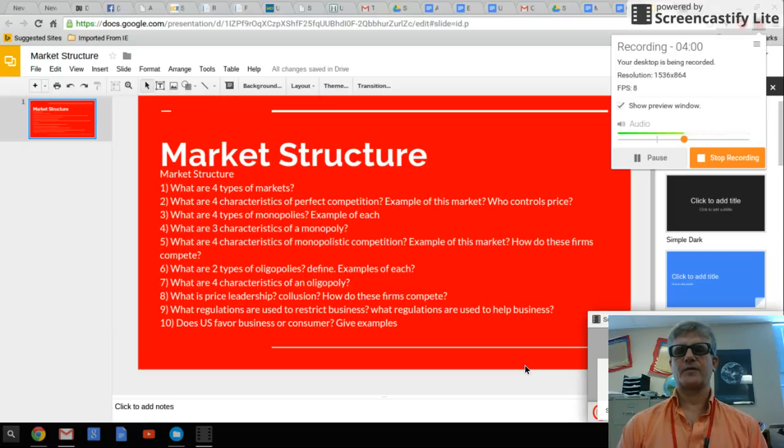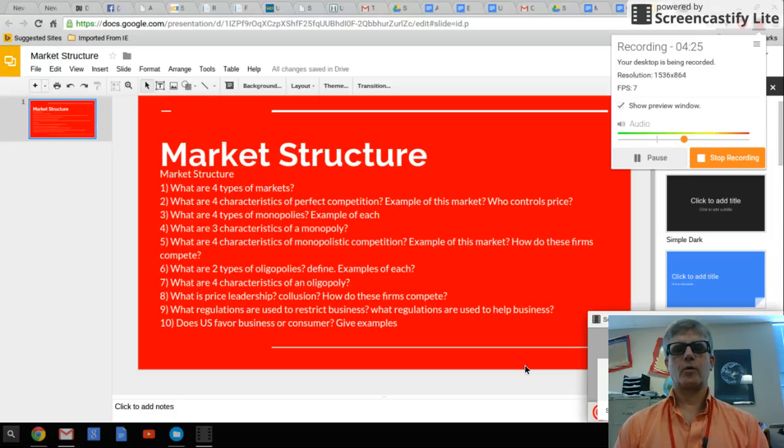You know, what's the difference between Circle K and 7-Eleven and QuikTrip? Well, they try to advertise and show differences that way. There's easy entrance and exit into the industry. There's information through advertising from this. These firms compete through other measures, not by price. Examples are convenience stores and movie theaters.